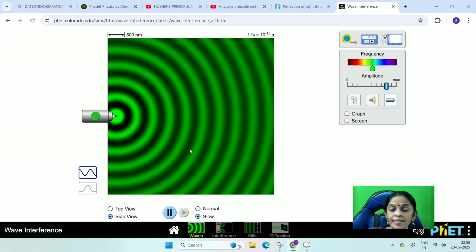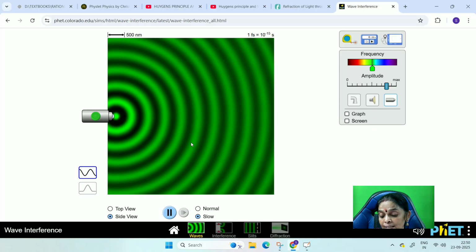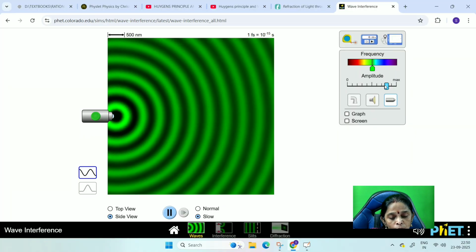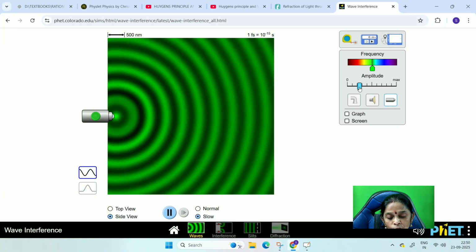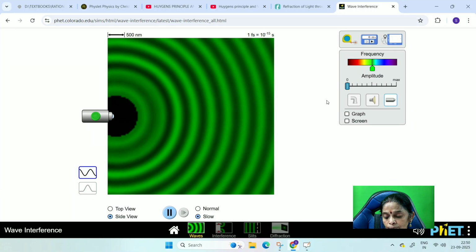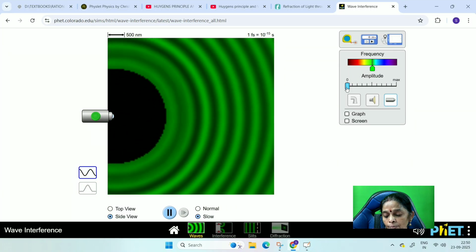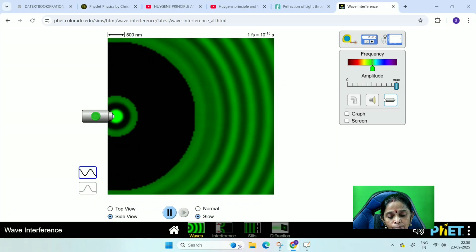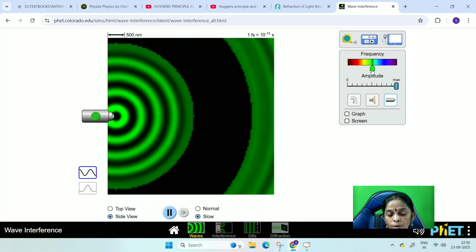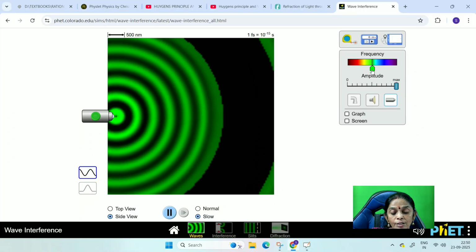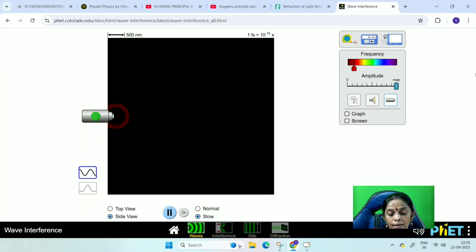So you must have noticed that the distance of separation between the crest and the trough is going to be the same. If you want to increase or decrease the amplitude, accordingly it will change. You can see here, I have decreased the amplitude, accordingly it changes. So hope you understand, if you increase or decrease the amplitude, accordingly that changes. Similarly, frequency also you can increase or decrease.